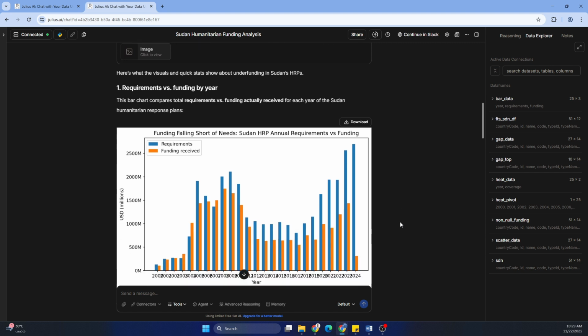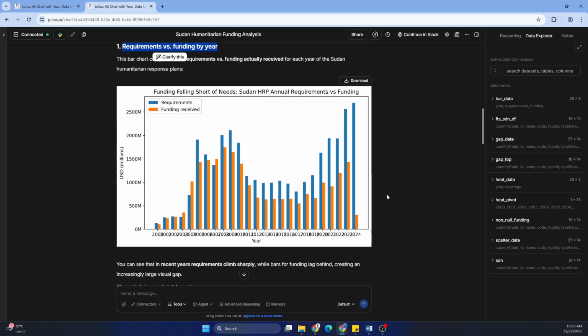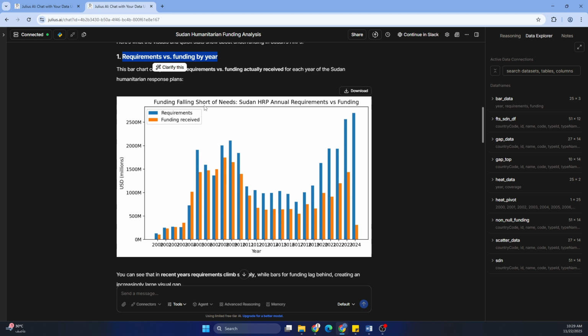completed the analysis basically. So now we see the requirements and funding by year, and that was one of our requests. You can see funding falls short of needs. Sudan HRP annual requirements versus funding. So it basically shows you throughout the years. And if you want to download, you can download from here.